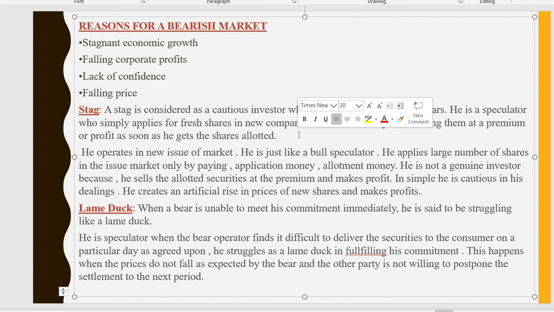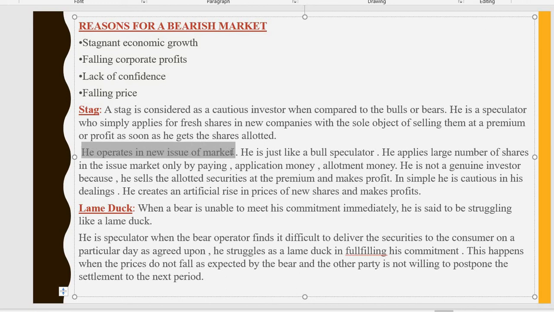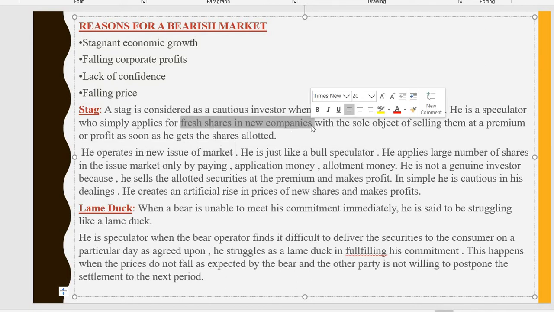So as soon as he gets the shares allotted, he operates in the new issue market. As I said, if any new companies are coming into the market, the very next step of a stag is to purchase the fresh shares of new companies in bulk and sell them at a premium or a profit. So that is the main idea of this stag.